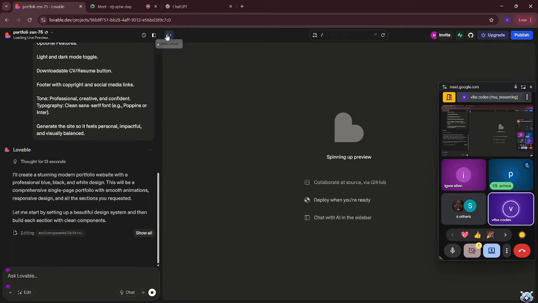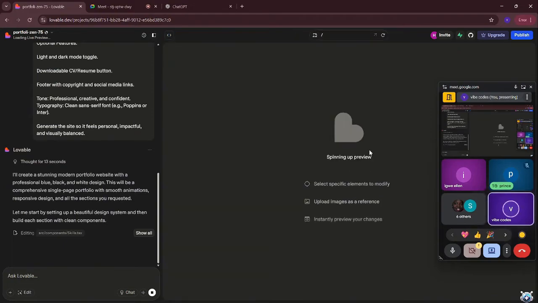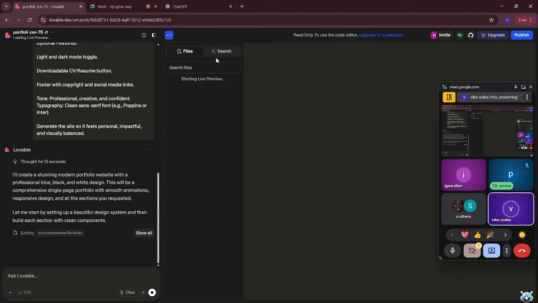Right here at the top you have this code viewer icon, where my cursor is. If you click on it, you're going to see the code of the application, okay? It has not displayed yet, right? It's still spinning. So once it's done, you're going to see the code appear here. Everything is just going to be in here, okay?